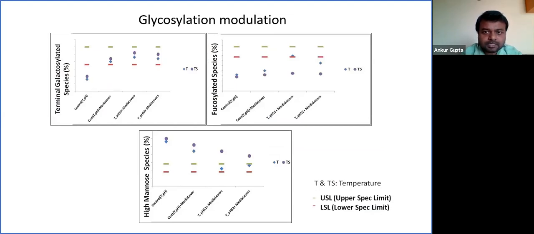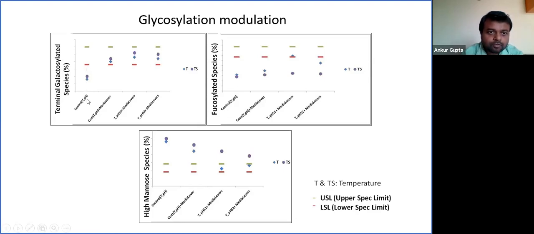This is a bit busy slide, but I want you all to focus on the first profile, that is the terminal galactosylated species, and that too on a control condition. Just focus on these blue dots. As I have mentioned, this is a control condition. This is an example where we have received a clone that is yielding a glycosylation profile, or a product profile, that is not matching the reference standard. So just be with me on this.